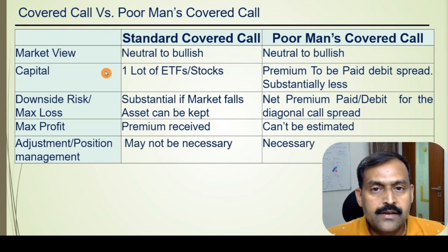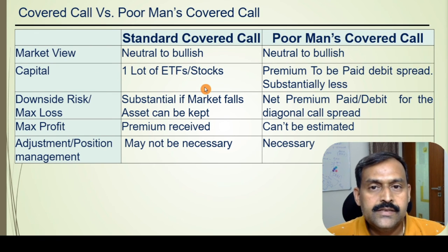Here is the quick comparison of the standard covered call and the poor man's covered call. For both these option strategies, the market view that we require is neutral to bullish. The capital that is required for the standard covered call is equal to the 1 lot equivalent of the stock or ETFs, which comes out to 5 to 10 lakhs. Whereas the capital required for the poor man's covered call is substantially less, which is equal to the premium that you pay for the debit spread.